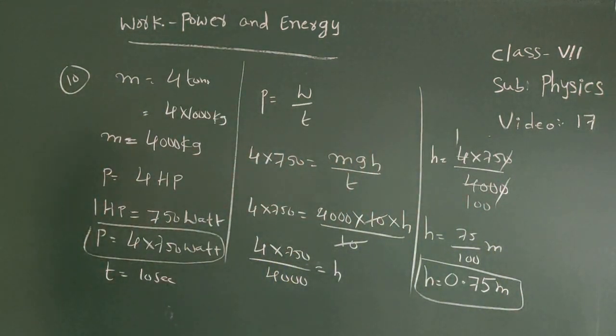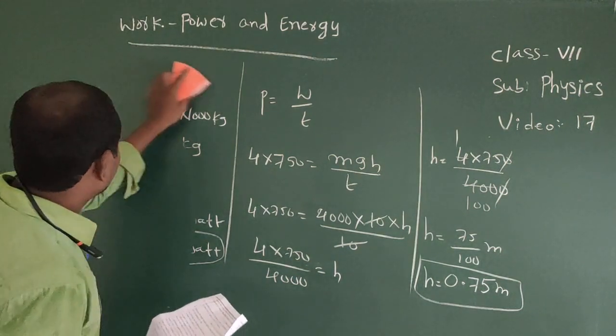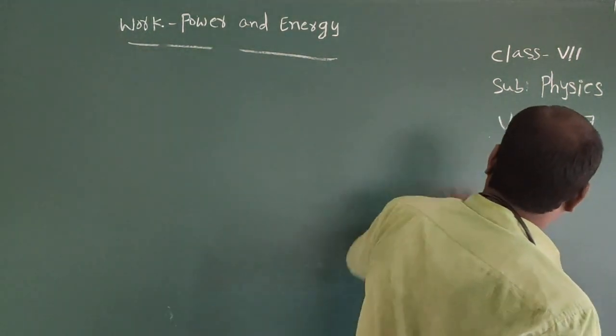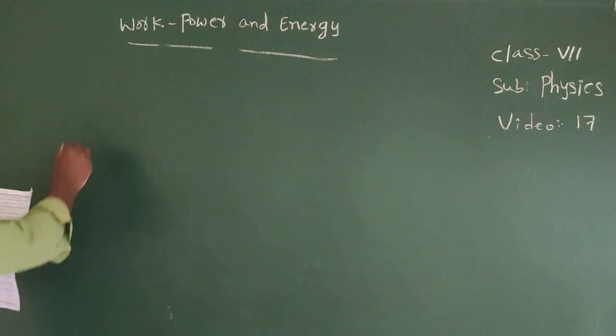Meters. Next one. How long must an electric motor of 2 HP operate so as to pump 5 meter cube of water through a depth of 15 meters? Here our aim is to find the time value. 11th one.